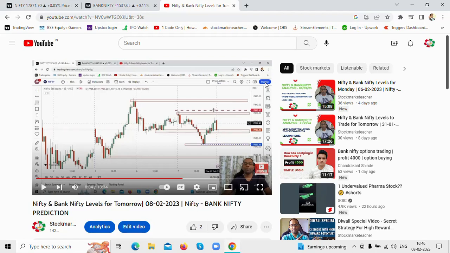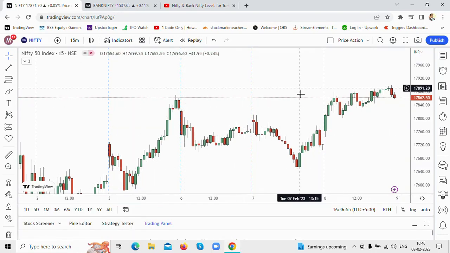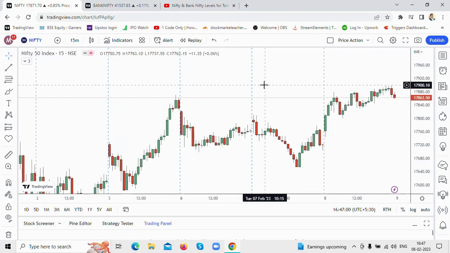Now, in my yesterday's video for today's trading session, I had marked the levels clearly. I had marked the resistance levels and the support levels, and in today's session, if you see, those resistance levels were clearly broken on Nifty and Bank Nifty. In turn they ended up acting as support levels, and there were opportunities for trades on both the long side as well as the short side on Nifty and Bank Nifty.